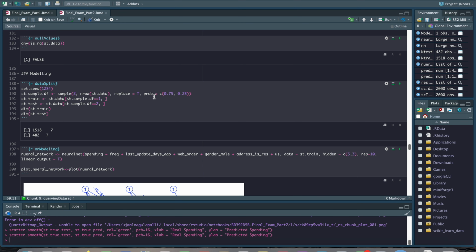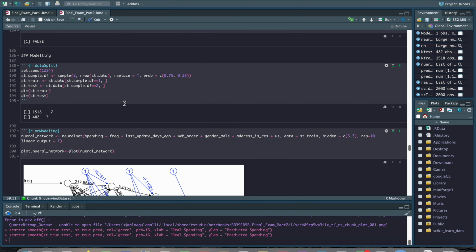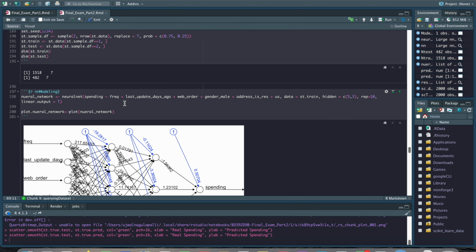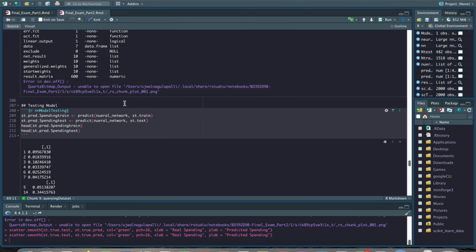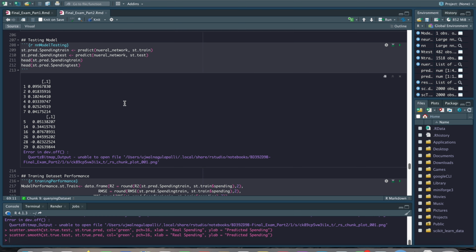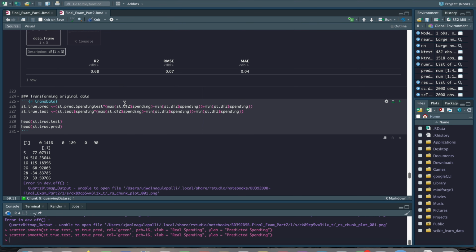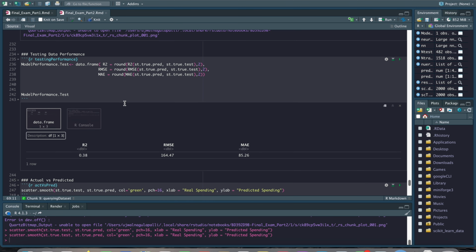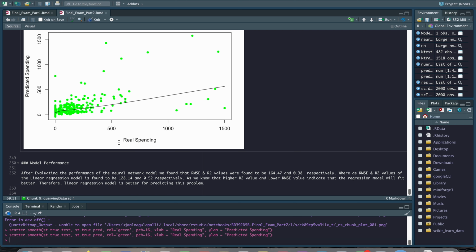Here we are splitting the data for the neural network model, with 75% for training and 25% for testing. This is the neural network model that we have built, this is a summary, and this is the prediction of the model. Here we are testing the performance on the train and test data sets, and this is the actual versus predicted plot.